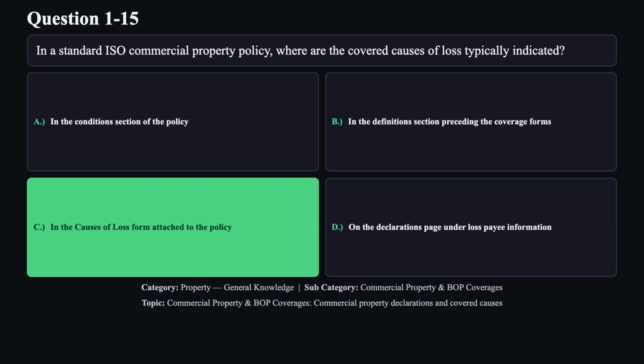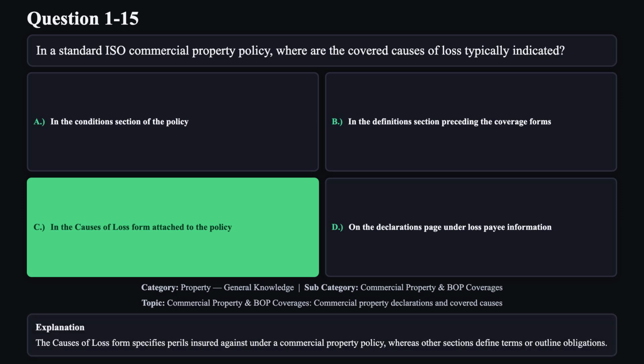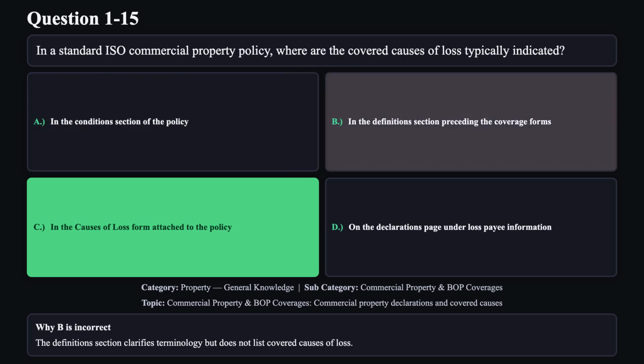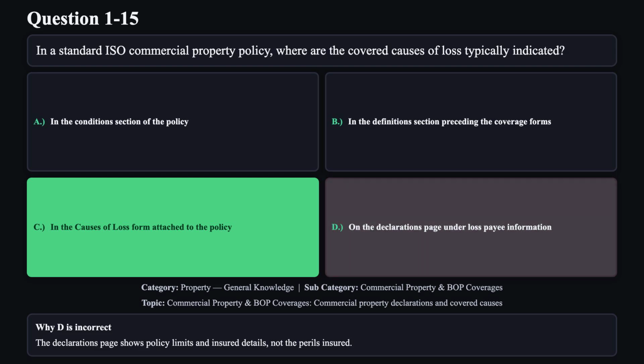The correct answer is C. The causes of loss form specifies perils insured against under a commercial property policy, whereas other sections define terms or outline obligations. Reason A is not correct. The conditions section outlines policy terms and insured obligations, not specific perils. Reason B is not correct. The definitions section clarifies terminology but does not list covered causes of loss. Reason D is not correct. The declarations page shows policy limits and insured details, not the perils insured.